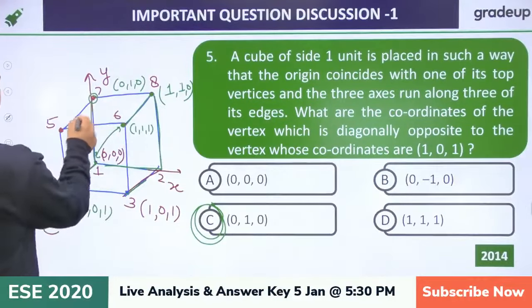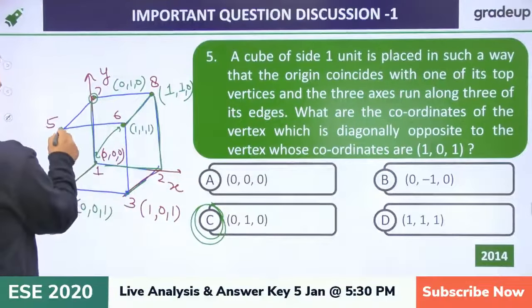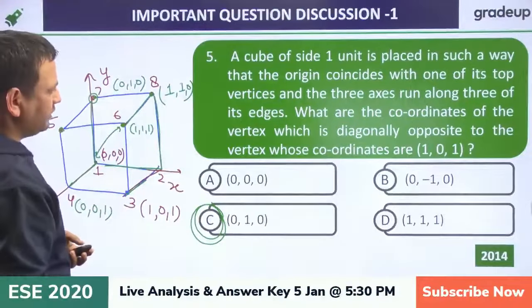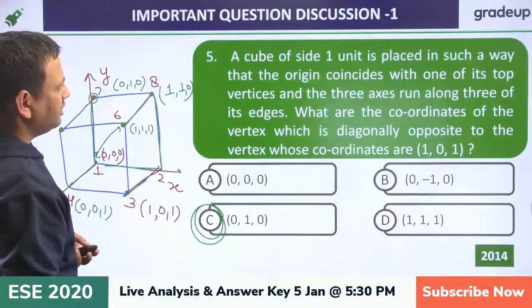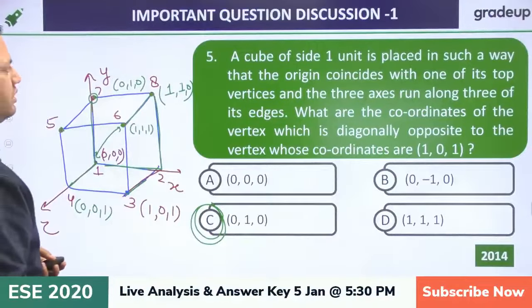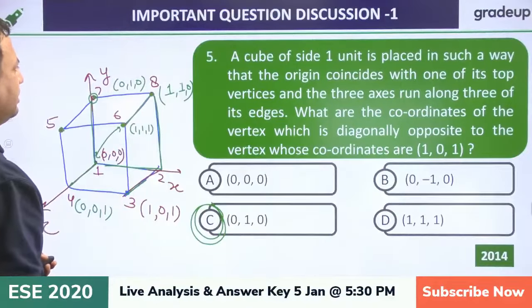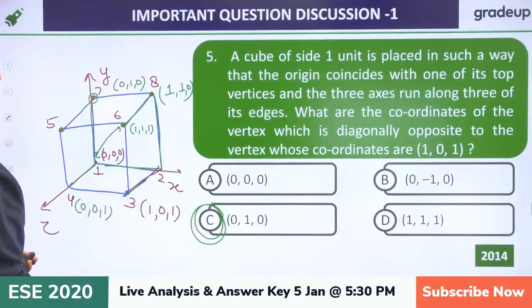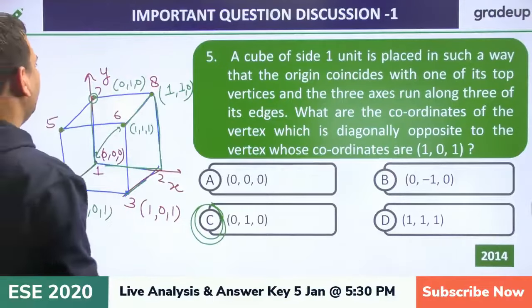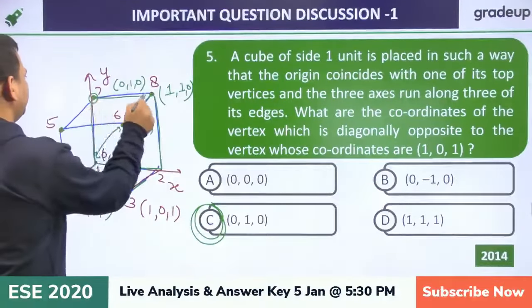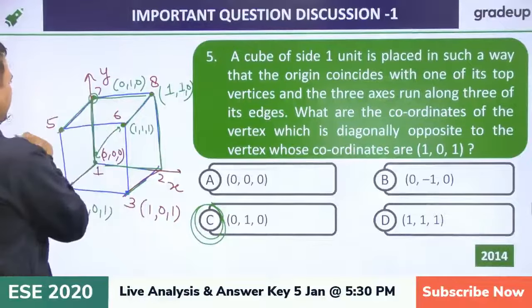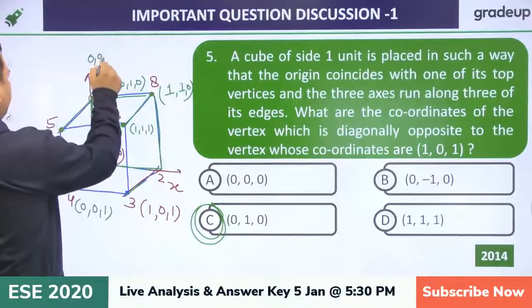Okay, if we are talking about this one, so then you can take, okay, three axes run along the 3 edges. So we are saying 0, 0, 0.